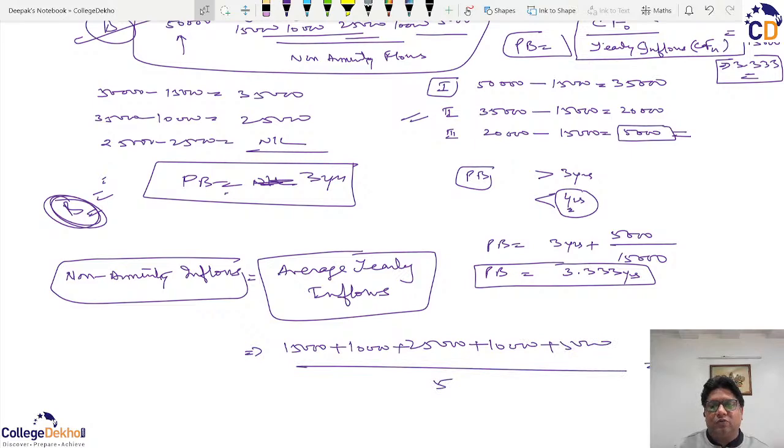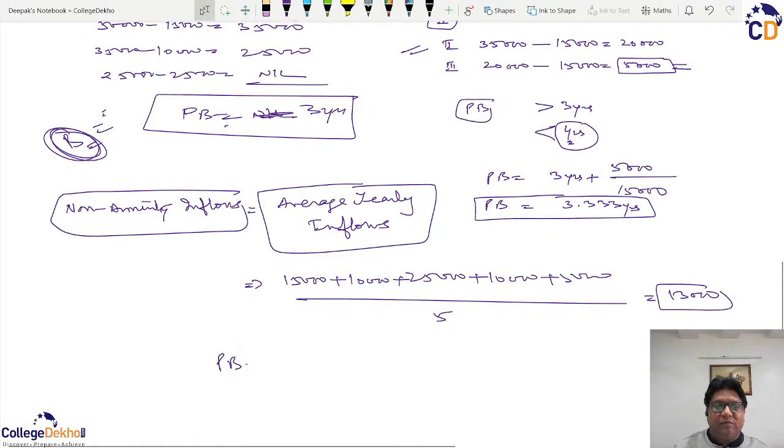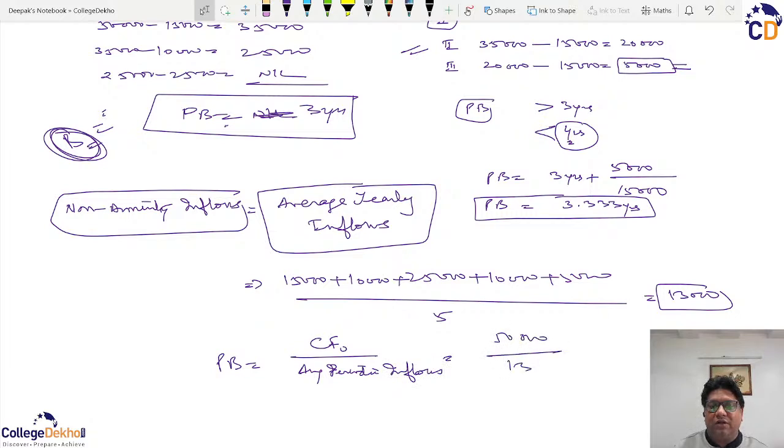So this comes out to be 13,000. By using that formula, payback period will be equal to initial outflow upon average periodic inflows. So here it will be 50,000 upon 13,000, and that will come out to be approximately 3.85 years.